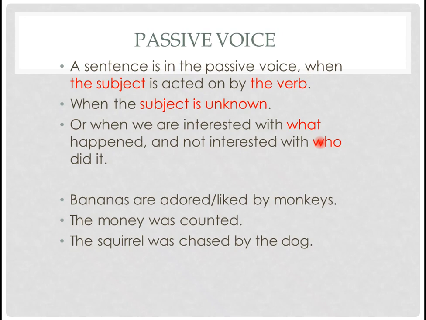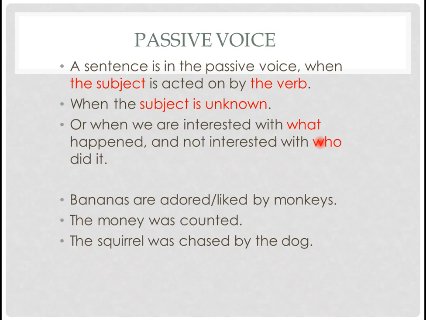On the other hand, we have the passive voice. The difference between active voice sentences and passive voice sentences is that the subject is not found in its original slot or place. A sentence is in the passive voice when the subject is acted on by the verb. So the verb always comes before the subject. The subject here comes at the end.